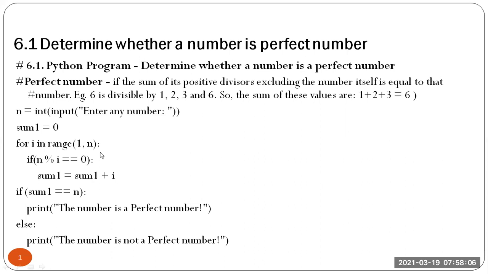Now for 4 it will not work, and for 5 it will not work. It will go up to 5 only, since we have written up to n, so it goes up to 5. At the end you will find that both the original number and sum1 are the same, so it will print it's a perfect number. Let us run the program.